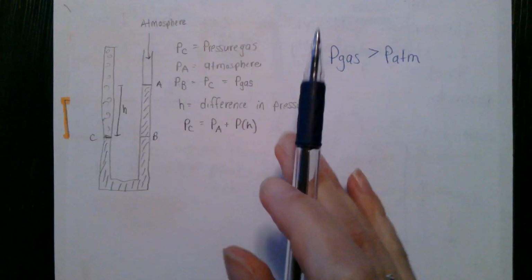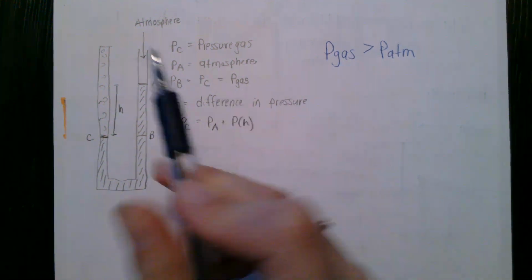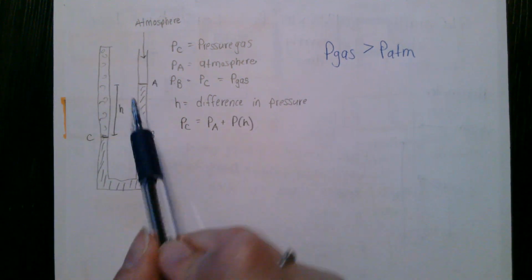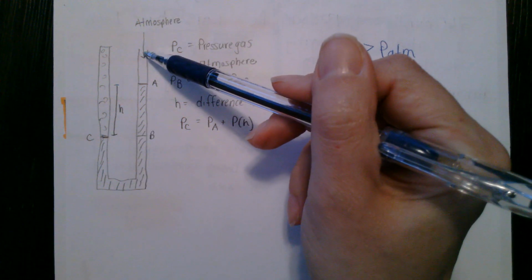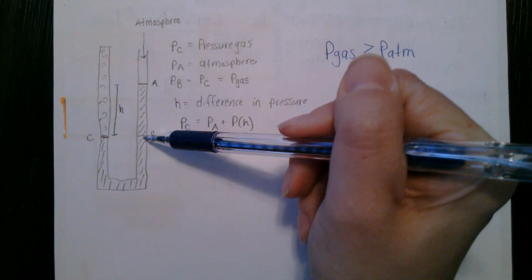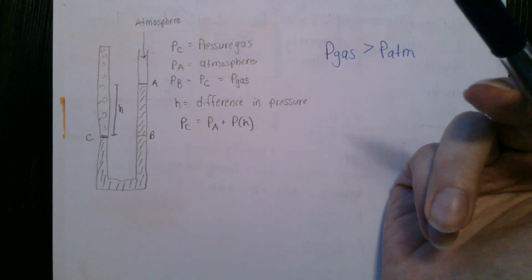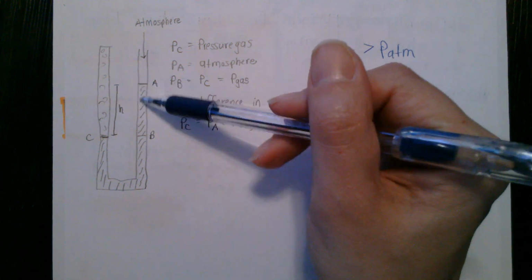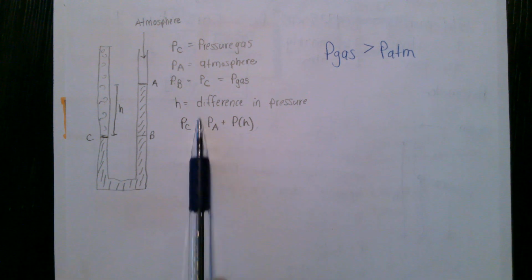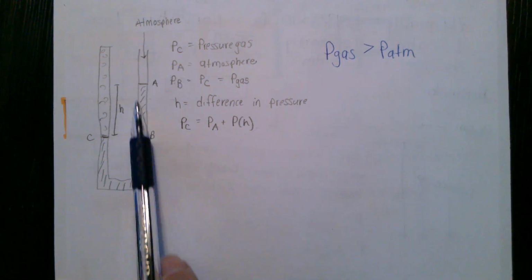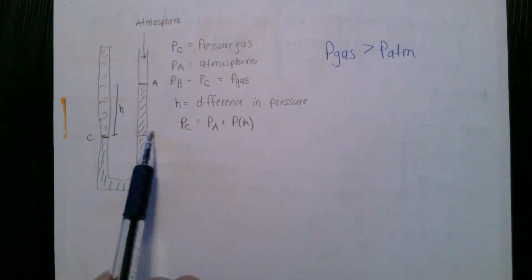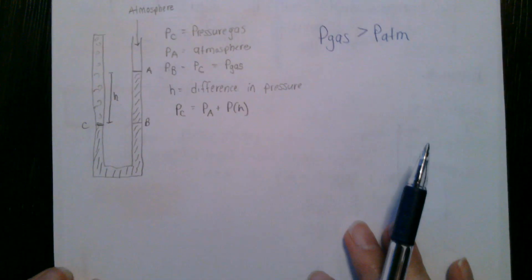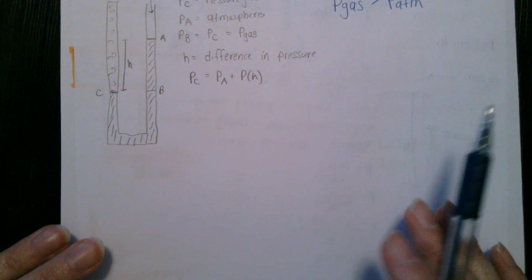If we found the pressure of that height, that H, that would give us the pressure of this portion right here. So the pressure of C would be equal to the atmospheric pressure plus the pressure exerted by that added height, by saying that this point is equal to this one.